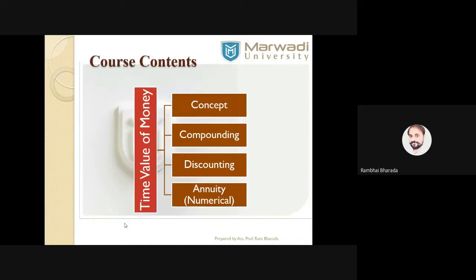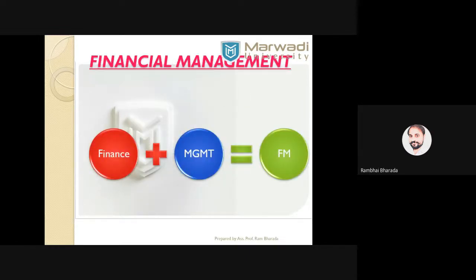First, let me explain the first part of unit 1, which is financial management, the theoretical points. Financial management is a combination of two words, finance and management. Finance means money, fund, capital, currency, coin, everything. And management means a set of activities starting from planning and ending with controlling. So financial management, generally, we can say, is management of money, planning of money, controlling of money. Here, money means finance.